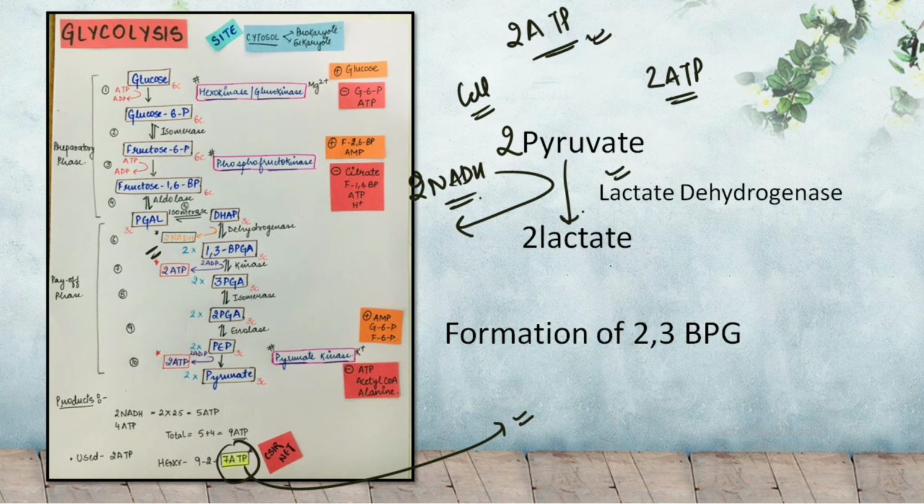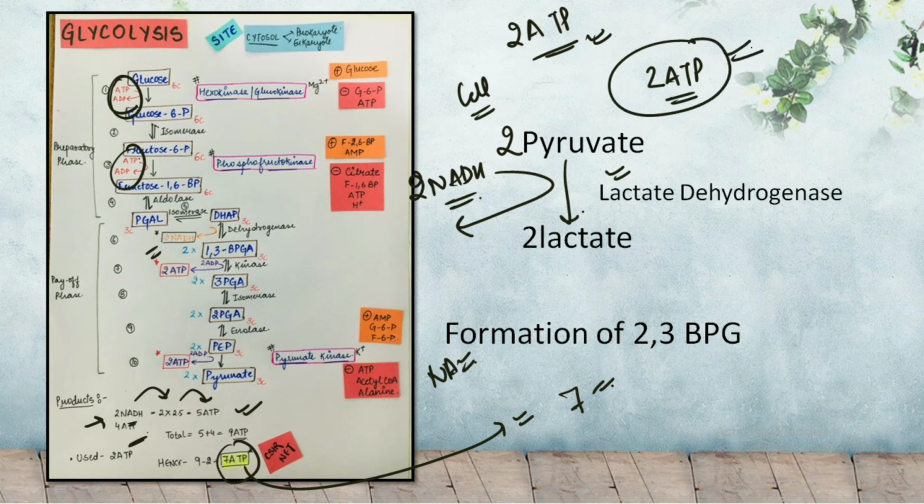How? In the normal cell we had 2 NADH produced, and with that calculation we had 5 ATPs from the NADH and 4 ATPs in form. But 2 ATPs were consumed at step number 1 and step number 3. So that was the reason that 7 ATPs were produced. But in case of the RBCs, we do not have the NADH either, because it is also getting consumed. Hence, finally, we have only 2 ATPs being produced in this complete process.